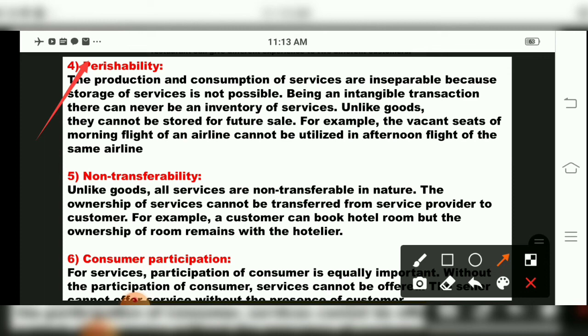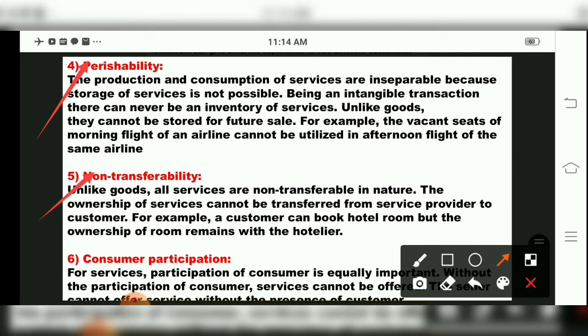Then the fifth one, non-transferability. Now see, unlike goods, all services are non-transferable in nature. So the ownership of services cannot be transferred from the service provider to the customer. For example, they have told a customer can book a hotel room, but the ownership of the room remains with the hotelier. That means non-transferability.